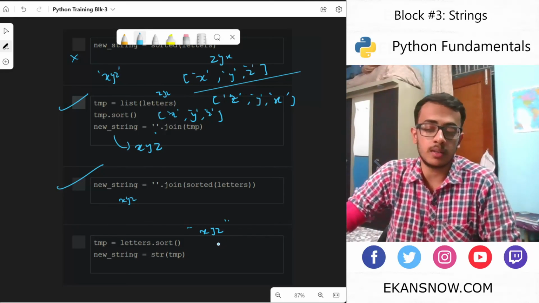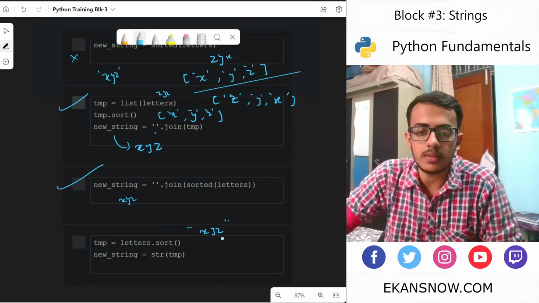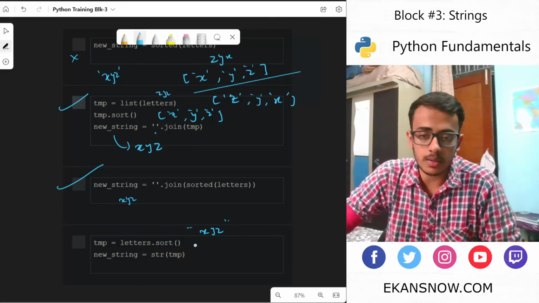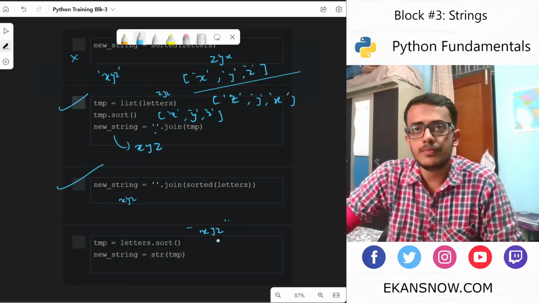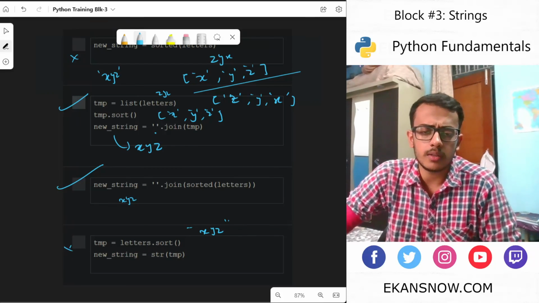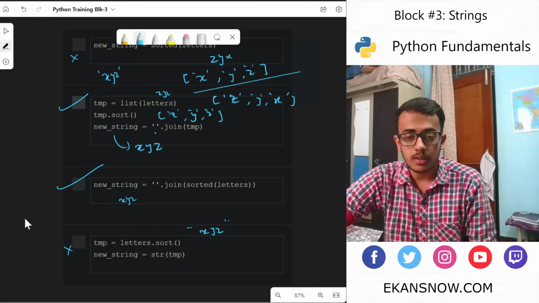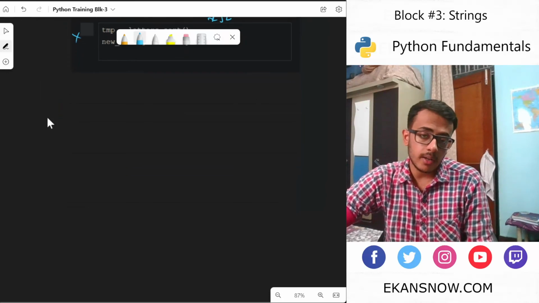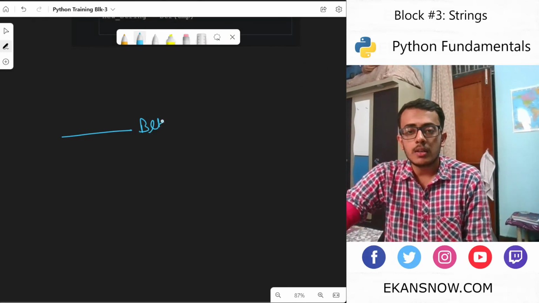The string doesn't have a sort method as its property, so it cannot be applied. Fine, this would be a decent explanation for this one. It doesn't have a sort method by default. Okay, so these two are the correct answers, and that would be the end of block 3.